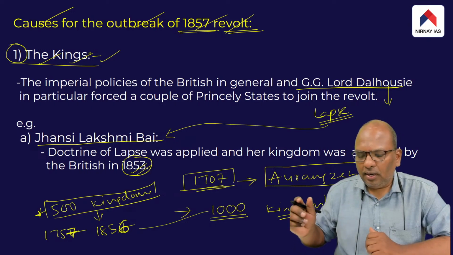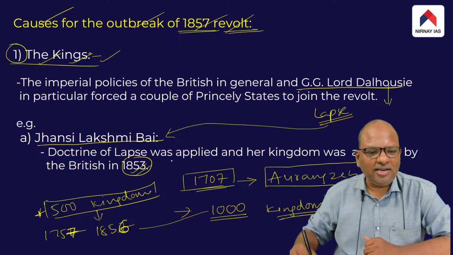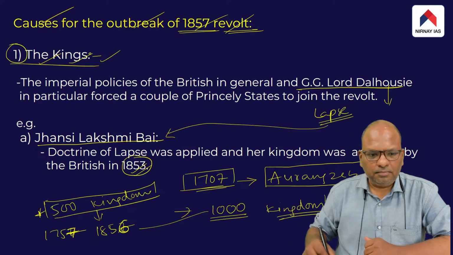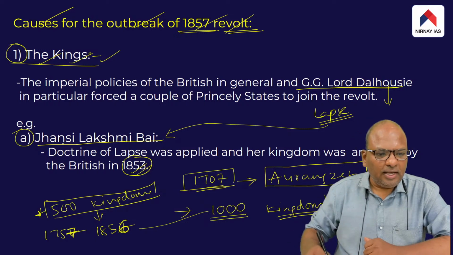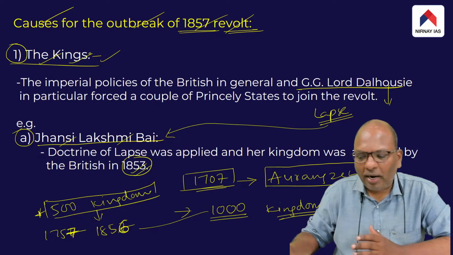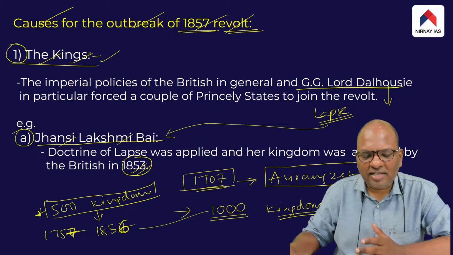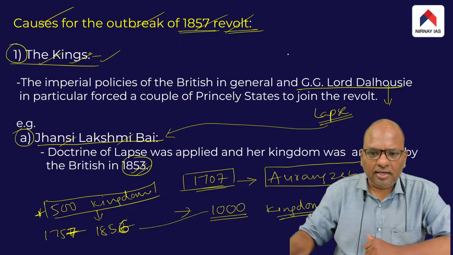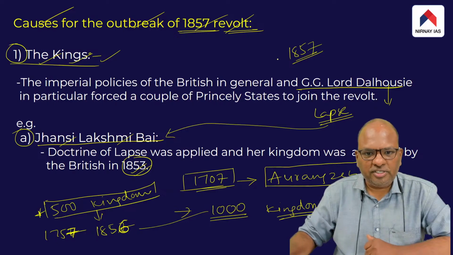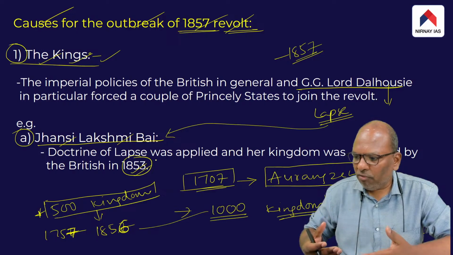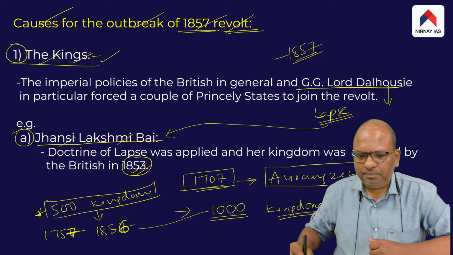That is, Dalhousie annexed the territory of Jhansi Lakshmi Bai to the British territories. So the whole point is, as a result of this imperial scheme, Jhansi Lakshmi Bai was the aggrieved party. She suffered as a result of this imperial scheme. And therefore, when the sepoys revolted in 1857, soon afterwards, Jhansi Lakshmi Bai came forward and actively participated in the revolt.